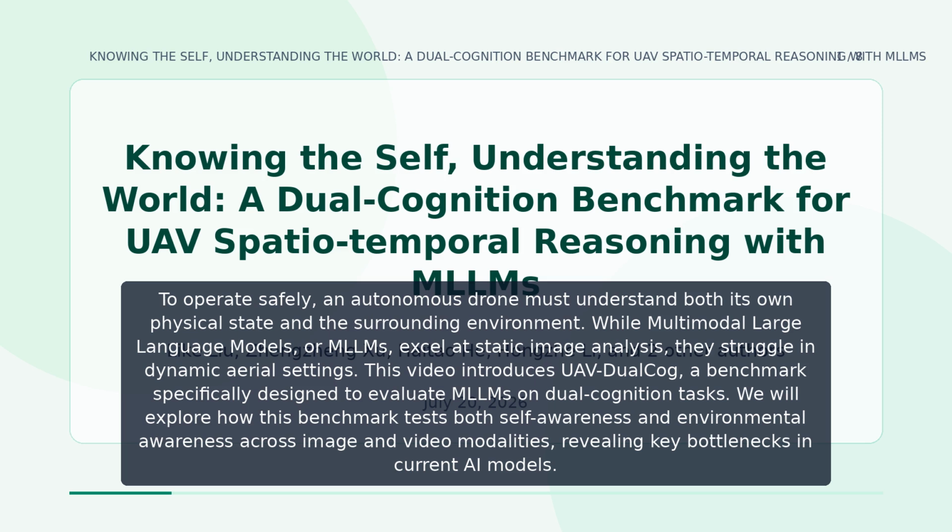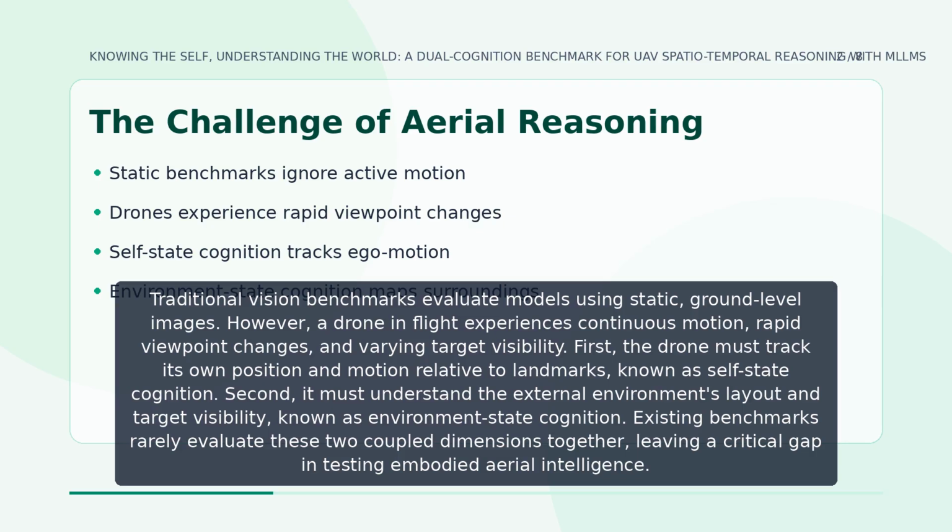in current AI models. Traditional vision benchmarks evaluate models using static, ground-level images. However, a drone in flight experiences continuous motion, rapid viewpoint changes, and varying target visibility. First, the drone must track its own position and motion relative to landmarks, known as self-state cognition. Second, it must understand the external environment's layout and target visibility, known as environment state cognition. Existing benchmarks rarely evaluate these two coupled dimensions together, leaving a critical gap in testing embodied aerial intelligence.